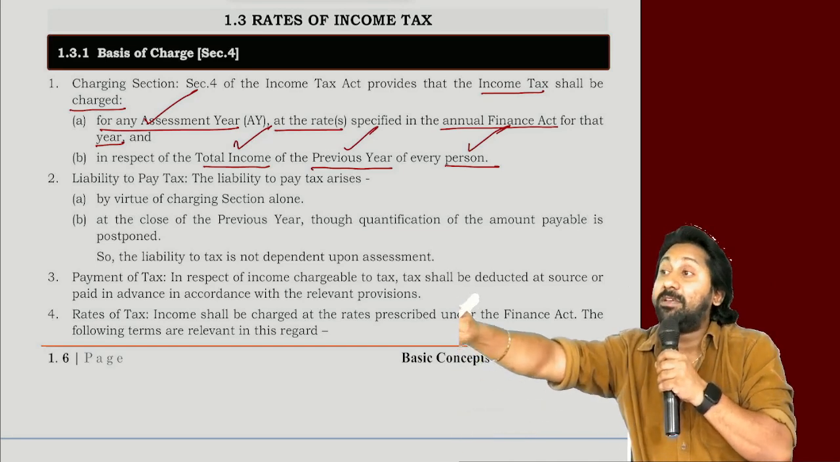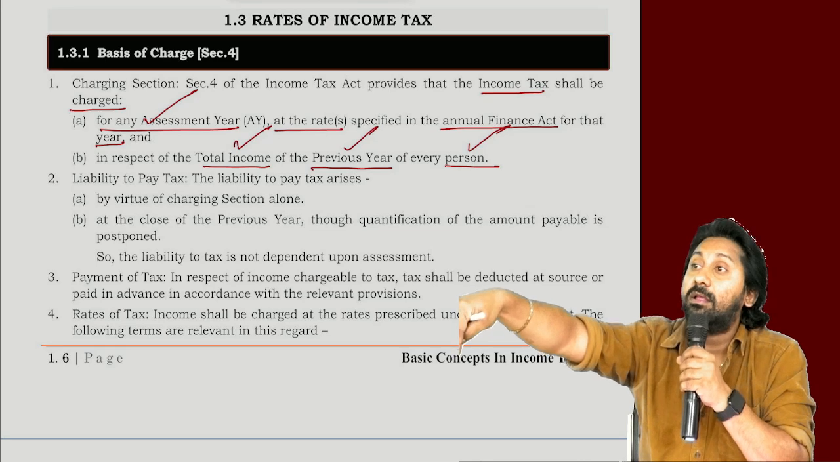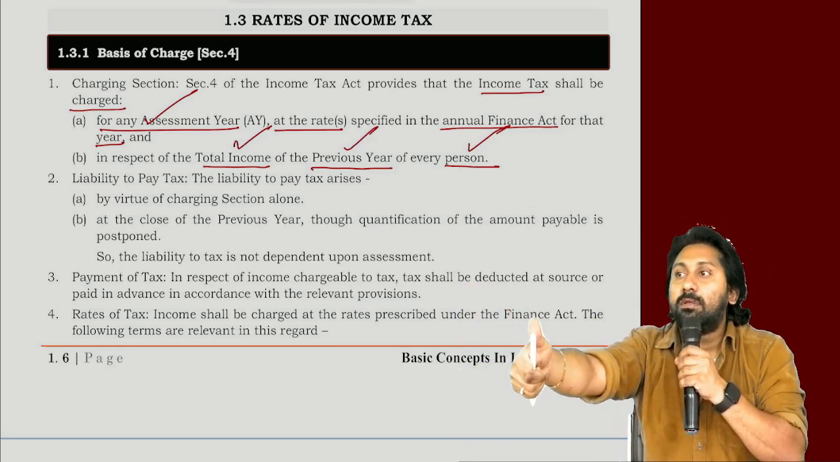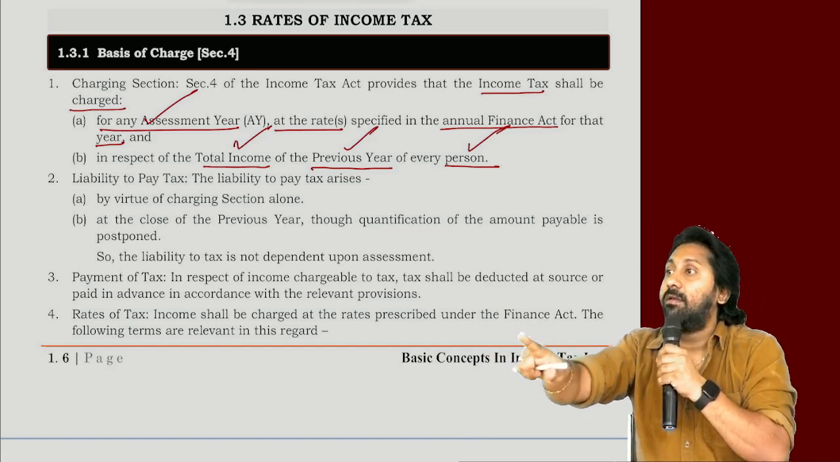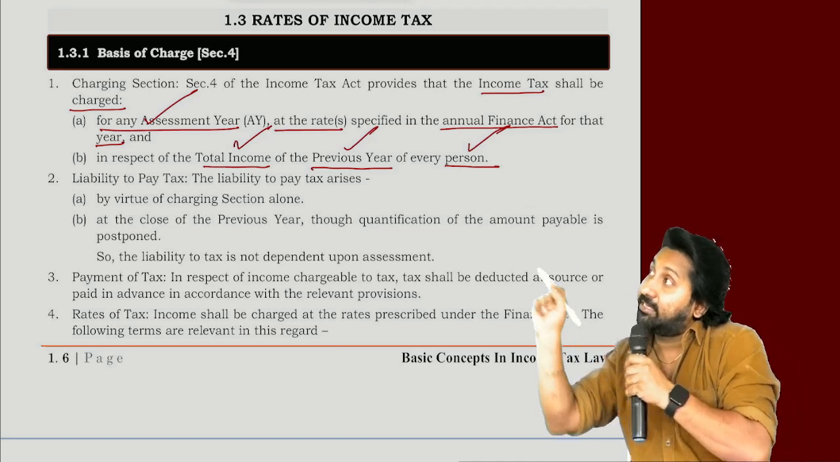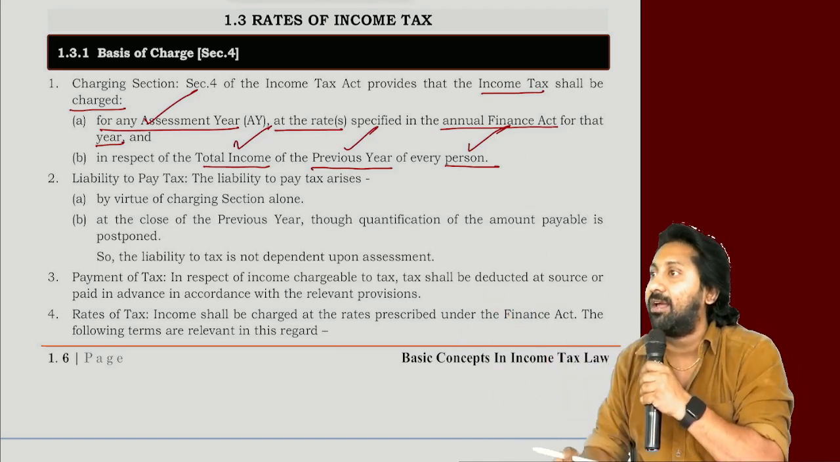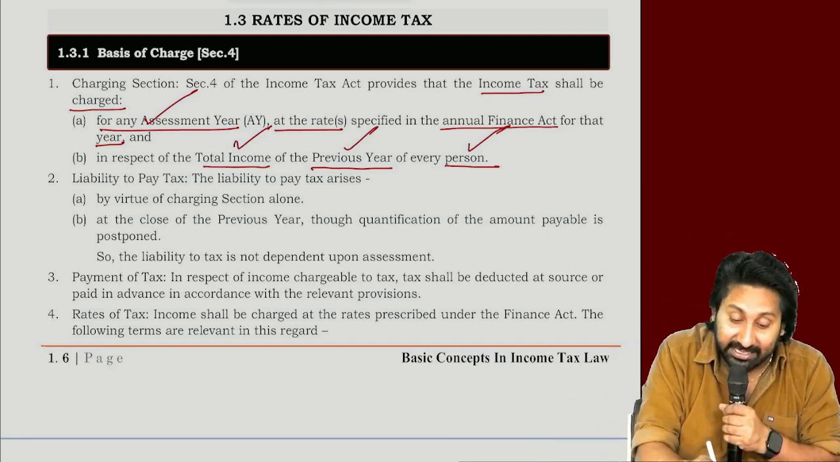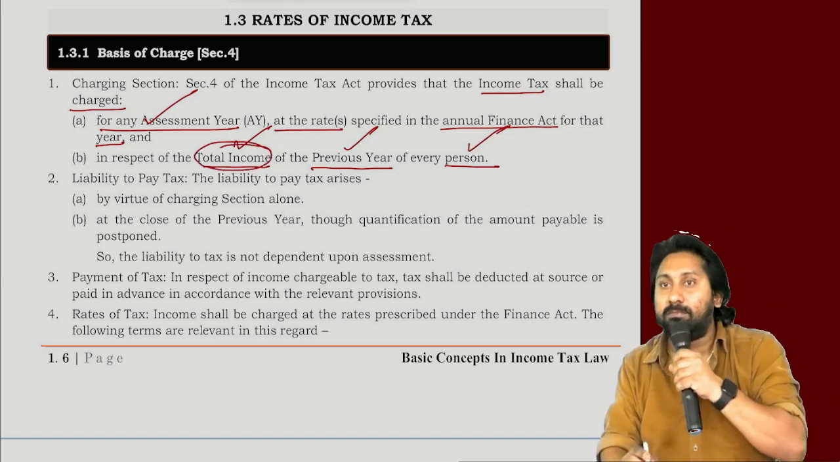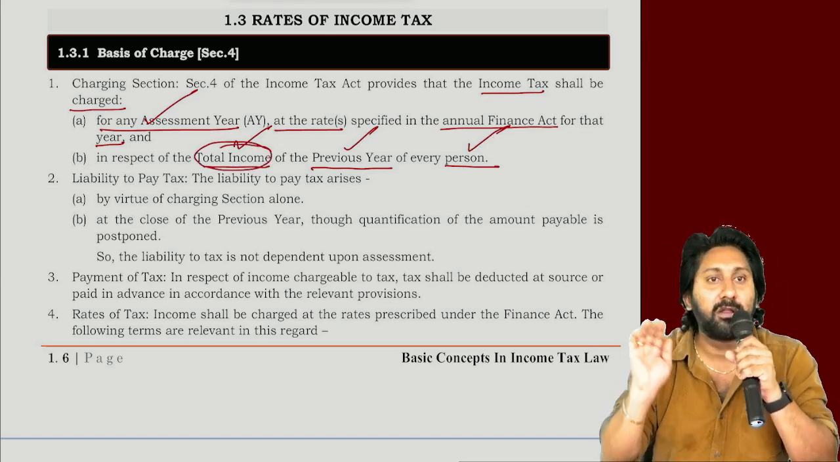So income tax shall be charged in which year? For the income earned in which year? By whom? Person, every person. I will pay tax on each head separately, and all the heads are totaled. That's why they did not use the word income; they used the word total income. Understood the point or not, everyone?